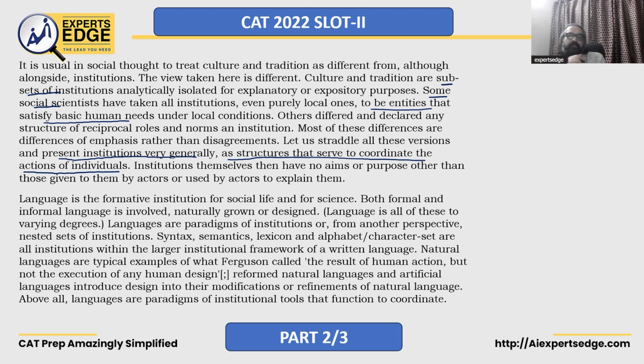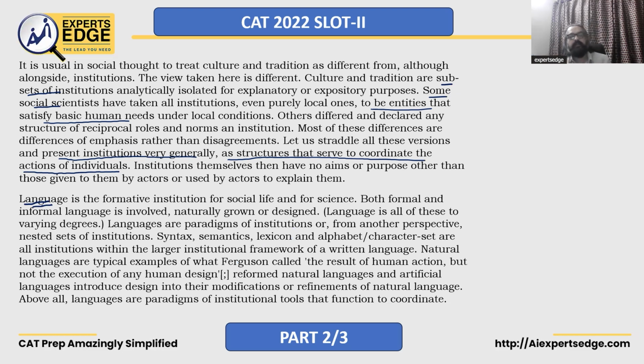Language is the formative institution for social life and for science. Both formal and informal language is involved, naturally grown or designed. Language is all of those to varying degrees. Languages are paradigms of institutions, or from another perspective, nested sets of institutions. Syntax, semantics, lexicon, and alphabet character set are all institutions within the larger institutional framework of written language. So if I talk about language, we're saying this is also a formative institution, and then syntax, semantics, lexicon, alphabet character, these are all part of this institution.